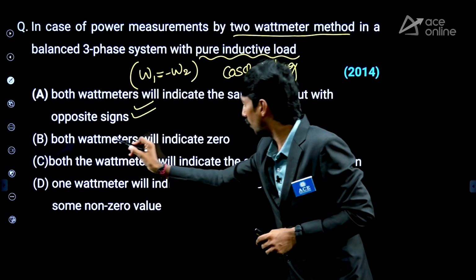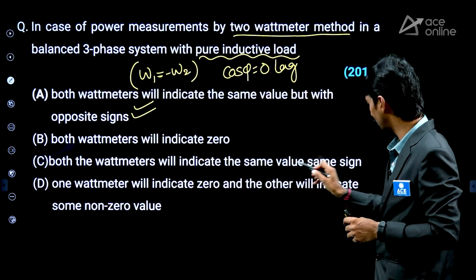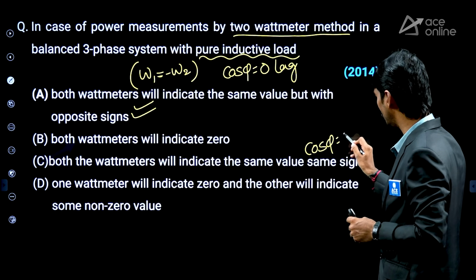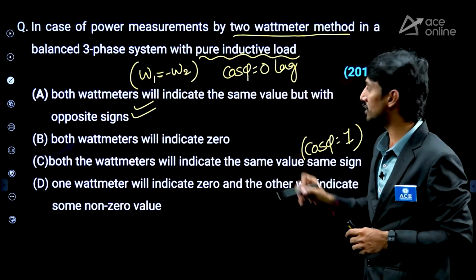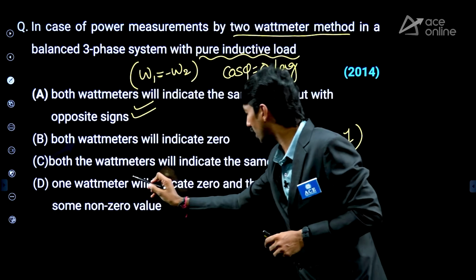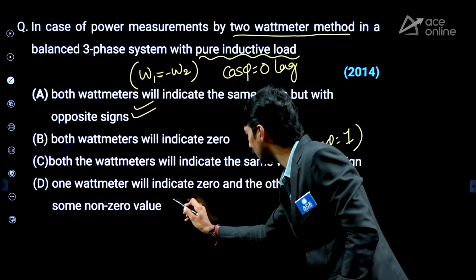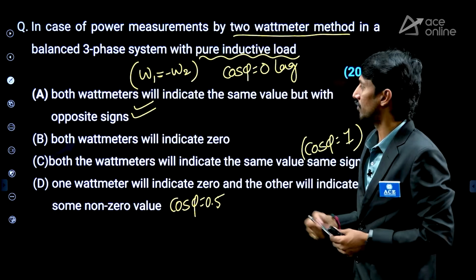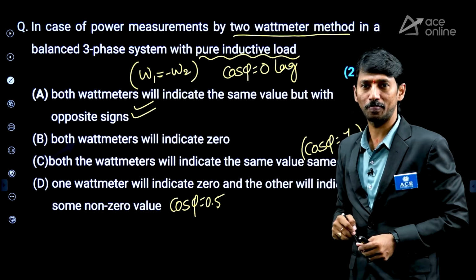Right? Next. Both wattmeters will indicate 0? No meaning. Both wattmeters will indicate the same value, same sign means power factor will be 1. But what he has given? Pure inductive load means power factor is 0. But this is power factor 1. And one wattmeter will indicate 0 and the other will indicate some non-zero value. For this, the power factor is 0.5. So what is our requirement? Power factor is 0, so automatically equal but opposite. Right? Next question.